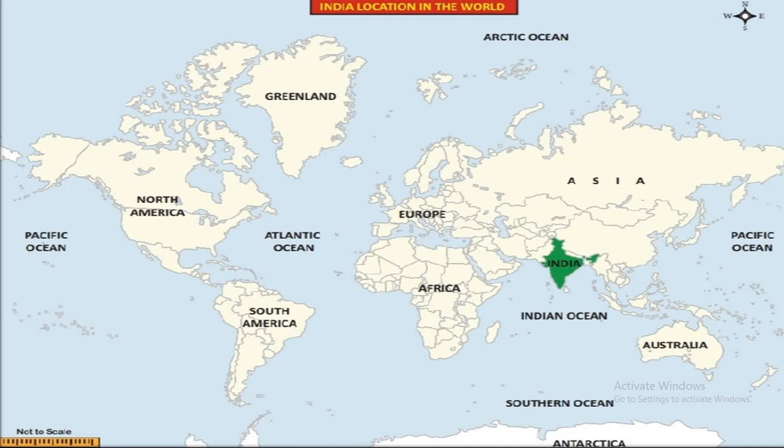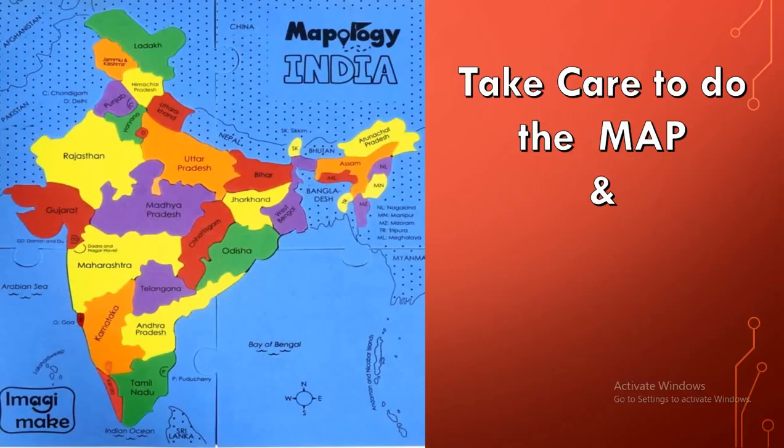Many of you have done it properly. Good. And the other map with states, the political map. Here you have three political maps with neighboring countries and the union territories. Dear children, please take a note of the map.